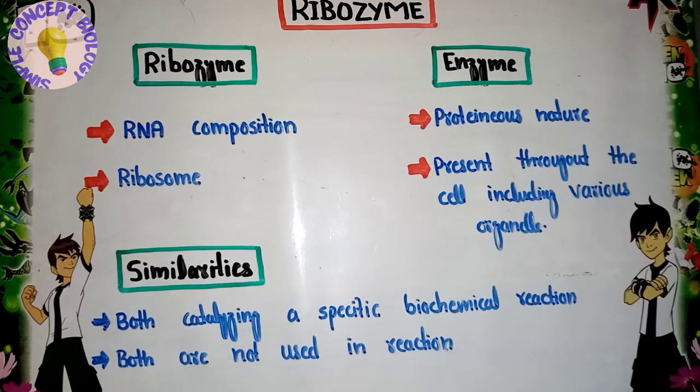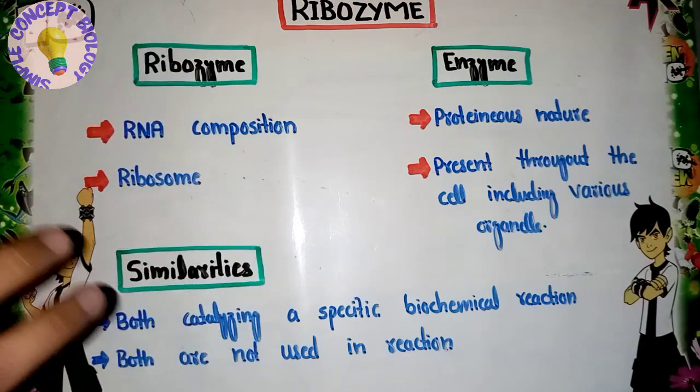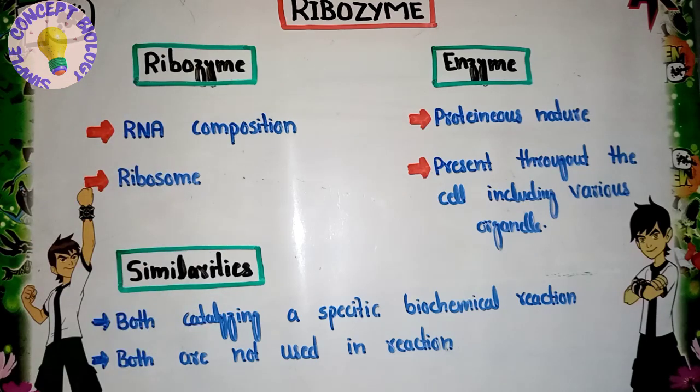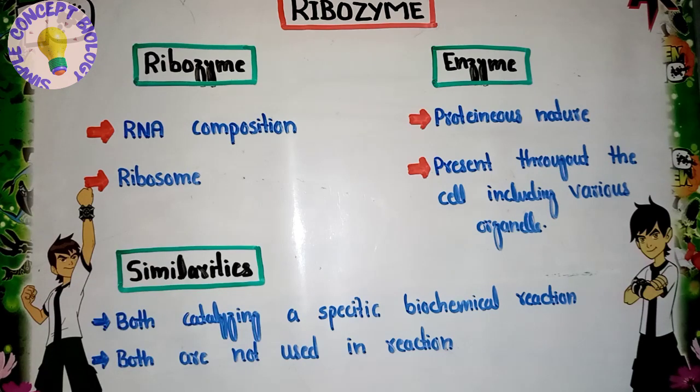Now what is the similarity between the ribozyme and enzyme? Both the ribozyme as well as the enzyme are used to catalyze a specific biochemical reaction. The second point is that both are not used up in a reaction, as we know that it catalyzes a biochemical reaction but does not take part in it. It remains unused at the end of the reaction. So these are the two similarities between the ribozyme and enzyme.